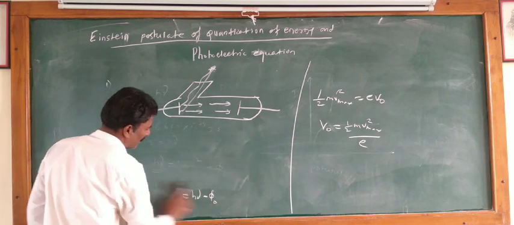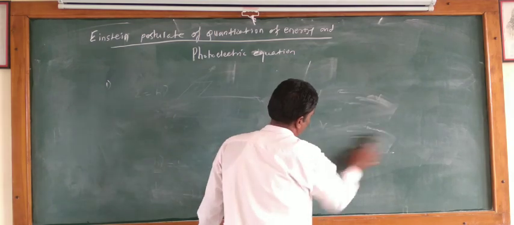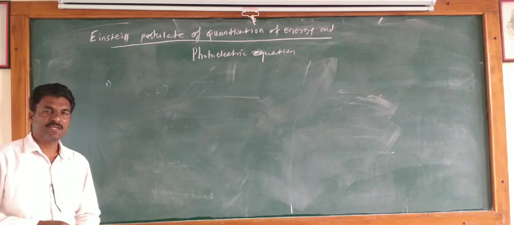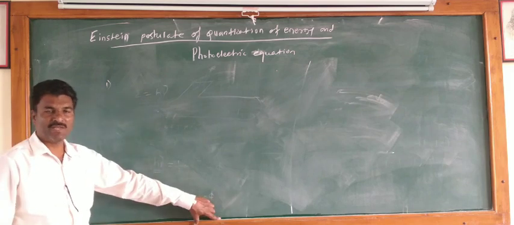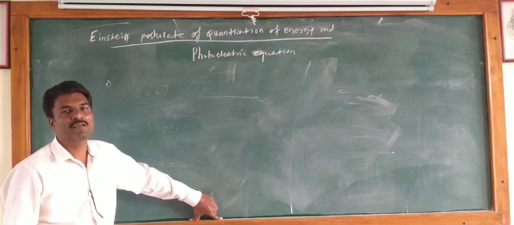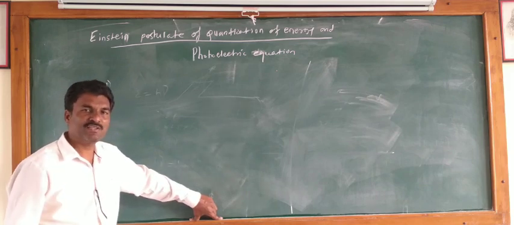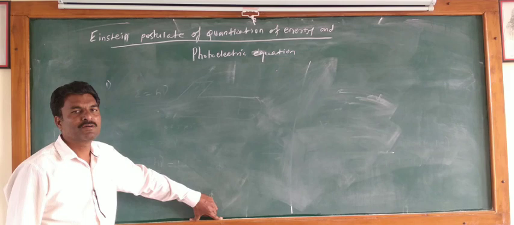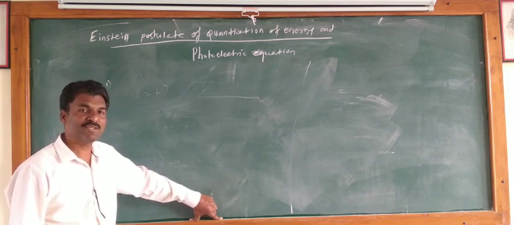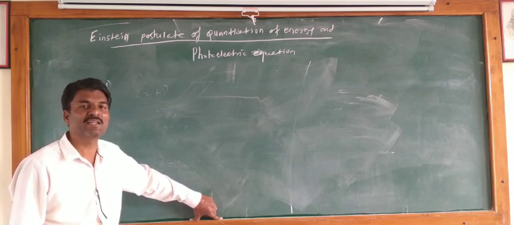Next, when a photon is incident on the metal surface, the electrons in that metal are randomly in motion, and these electrons in the atom move in different orbits. The electrons in the outermost orbits are loosely bound to the nucleus, but the electrons in the innermost orbit are tightly bound.